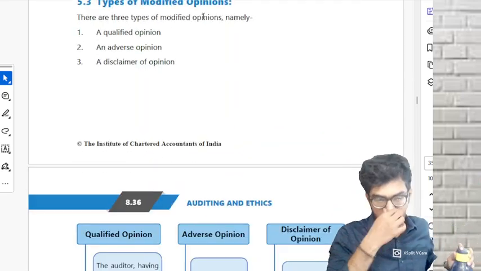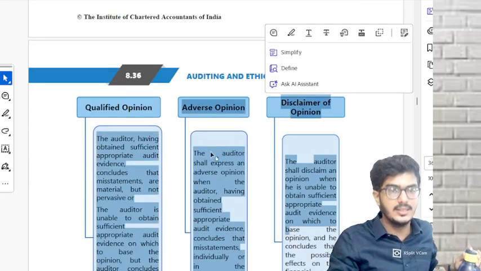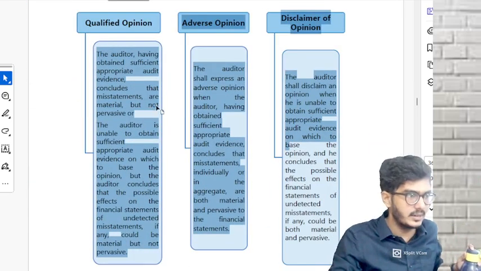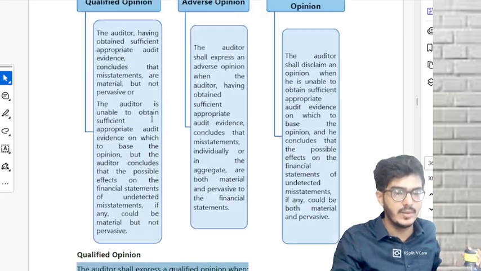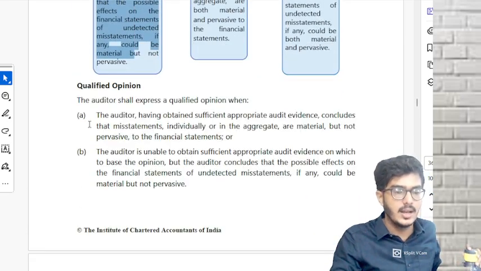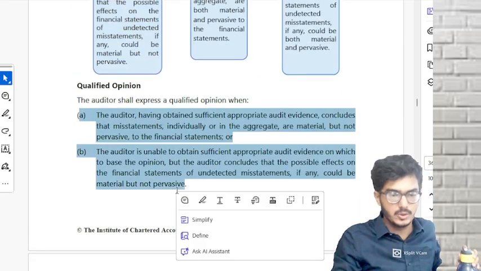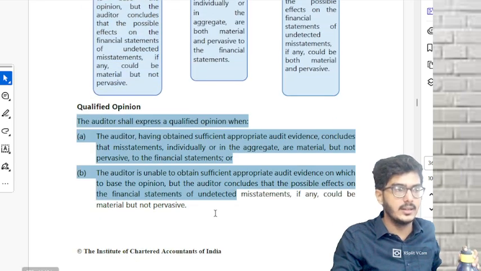Okay. Will you read this entire thing? I would have told RMN, I would have told mug here, correct? And RMN of these 3 boxes. You know why? This entire qualified opinion, this thing, is copy paste from here only. So read either this box or read either this.